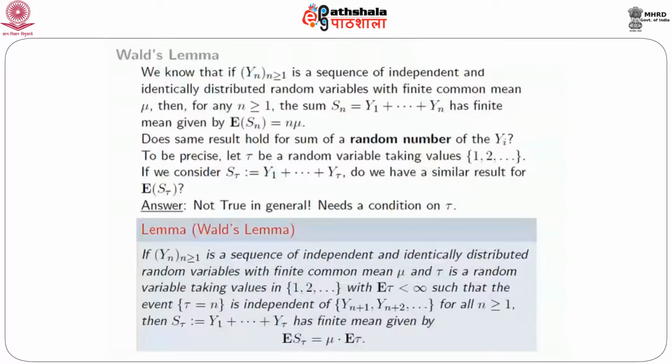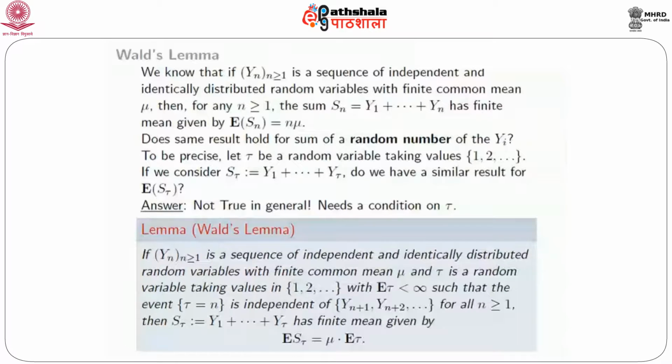y tau. So each y is random, and the number of y's that we are adding is also random. So do we have a similar result for E of S tau? Well, the answer is not true in general. It needs a condition on the random variable tau, which gives you the number of terms that you want to add. So this is where Wald's lemma comes into play, and Wald's lemma gives you precisely the condition on tau under which an appropriate result for S tau holds.